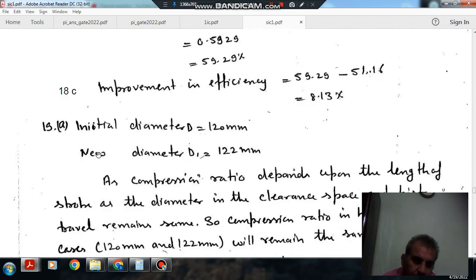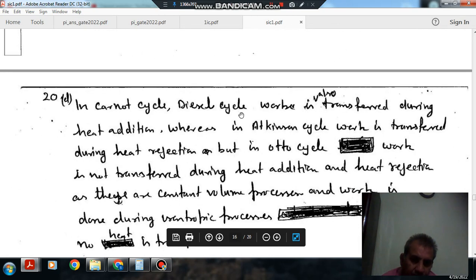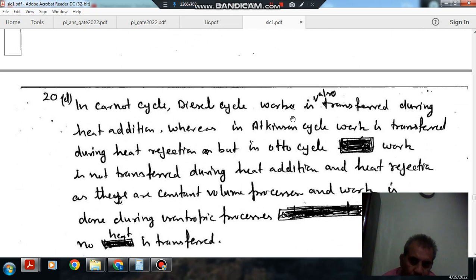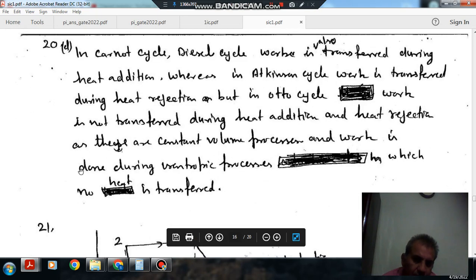So the explanation is: in the Carnot and diesel cycles, work is also transferred during heat addition, whereas in the Atkinson cycle work is transferred during heat rejection. But in the Otto cycle, work is not transferred during heat addition and heat rejection, as they are constant volume processes, so work is done during the isentropic processes only, in which no heat is transferred. So the answer is option D.